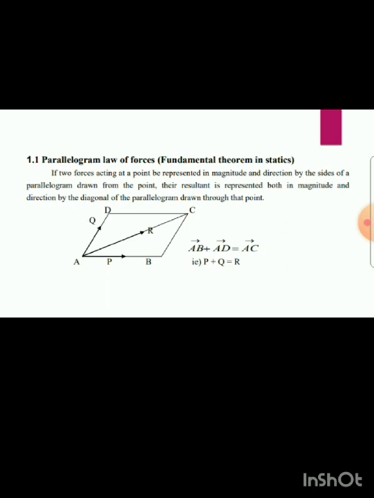The expression is AB vector plus AD vector is equal to AC vector. So therefore P plus Q is equal to R. These are the forces corresponding to the sides. Next we'll join C to D and C to B. We'll get one complete parallelogram, so the name is ABCD.